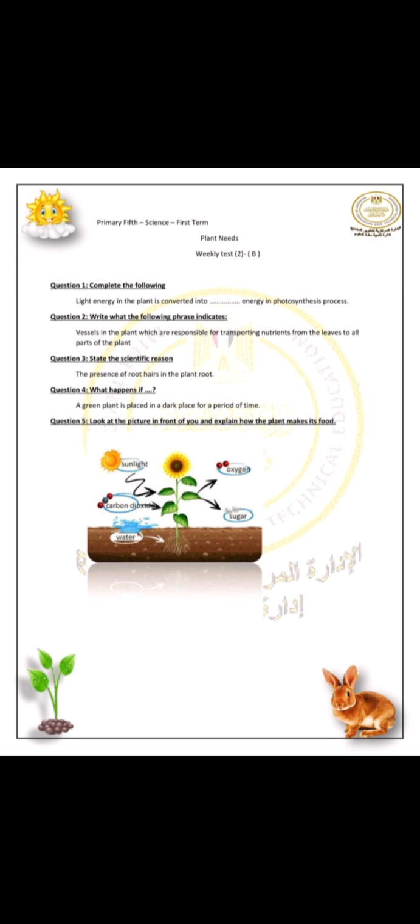Look at the picture in front of you and explain how the plant makes its food. Number 1: the root in the soil absorbs water and nutrients. Then the stem will transfer water and nutrients from the root to the leaves. Then the leaf absorbs the sunlight, and so the combination of carbon dioxide and water occurs in the leaves to make its own food.